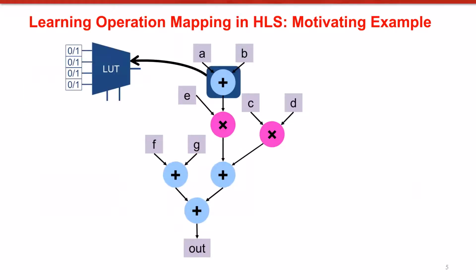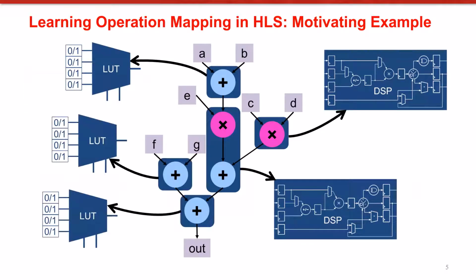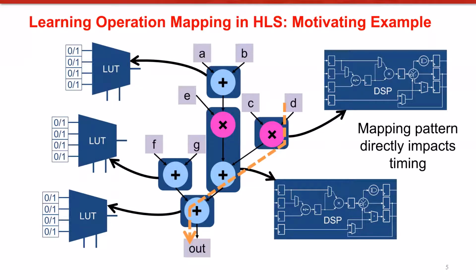In this second example, mappings are different. And with the change in the mapping scheme, the critical path now becomes D to out, which passes through two DSP blocks and the local network. The point here is that mapping has a direct impact on timing.